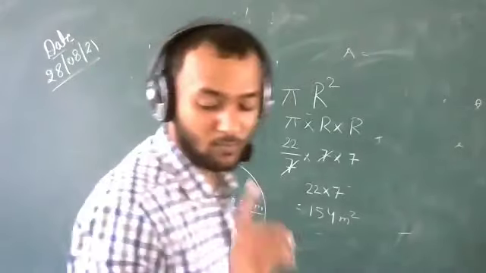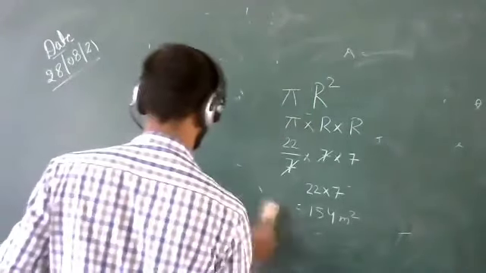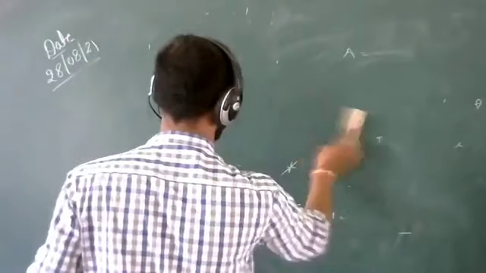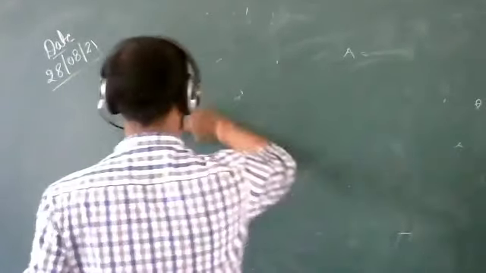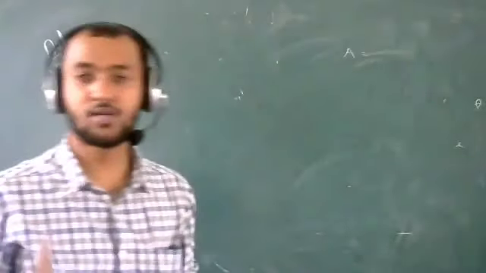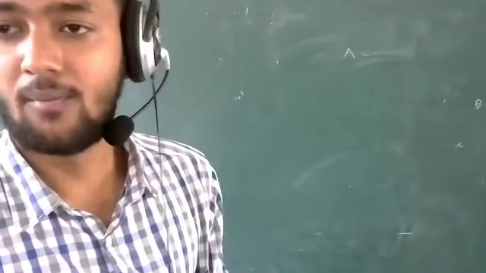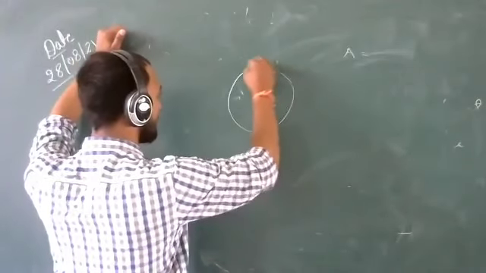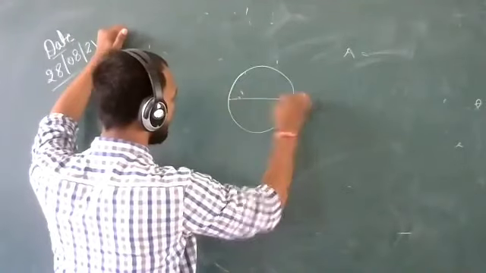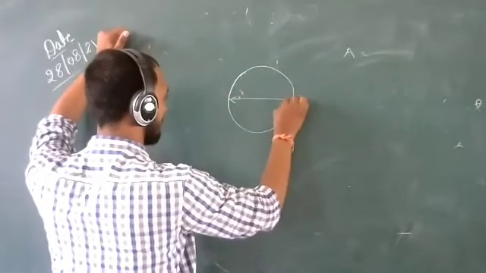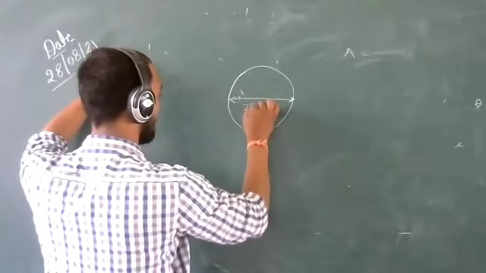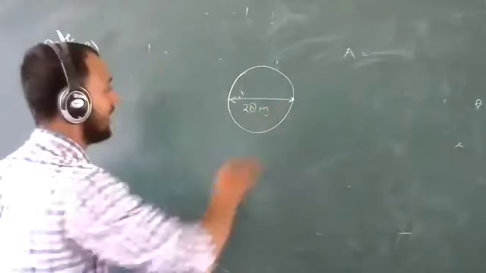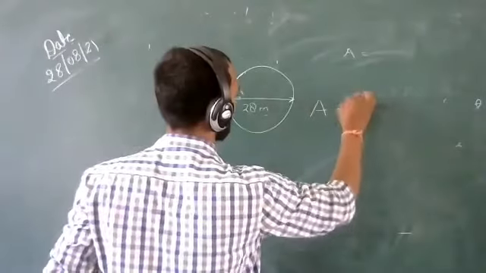Now I am giving you one more question. And students, please start making your fair copy. I have given you the, no, you didn't receive the solution. Na? So most probably I will send the solution. Okay. This is the circle. And the diameter is given as 28 meter. And you have to calculate the area of this circle.